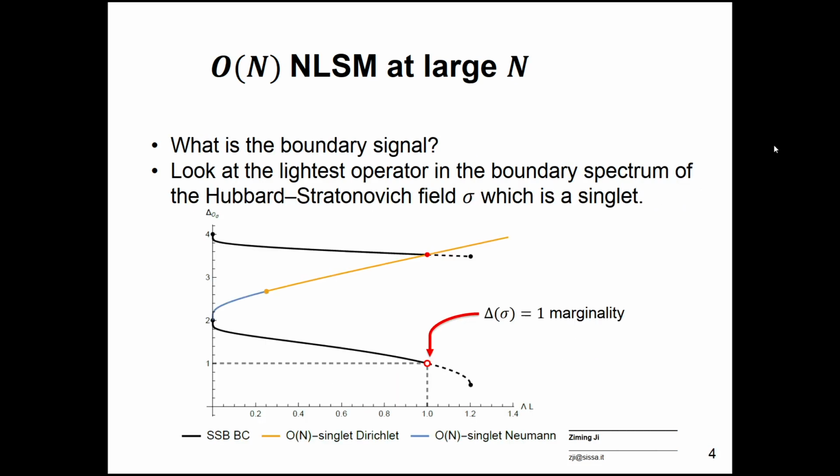So what is the boundary signal of this? By using the boundary-bulk OPE, we can look at the lightest operator in the boundary spectrum of the Hubbard-Stratonovich field sigma, which is a singlet under the unbroken O(N-1). We notice that right at this point where the boundary condition becomes unstable, this singlet operator becomes marginal. We keep that in mind.